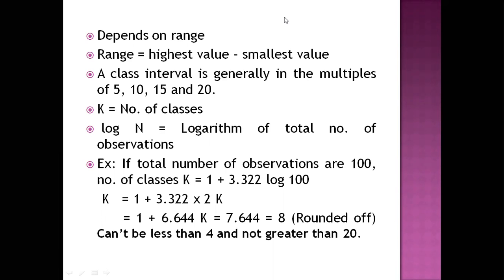That is, in other words, we will see types of continuous series: inclusive series, exclusive series, open-ended distribution, cumulative frequency distribution, equal and unequal class interval series, mid-value series, bivariate frequency distribution. All these we will learn in our next class.